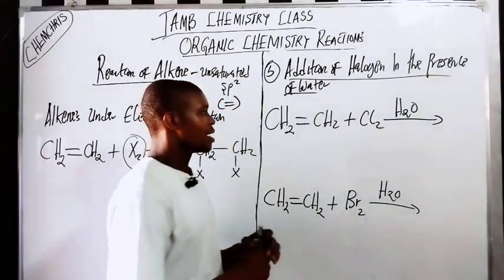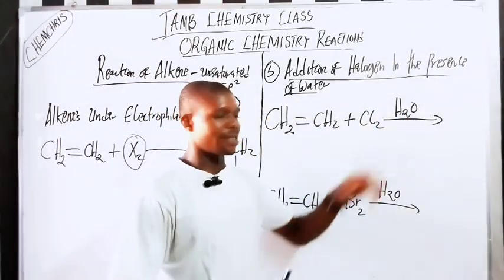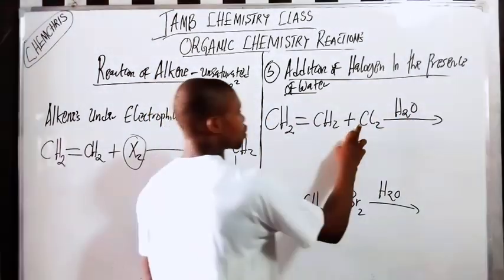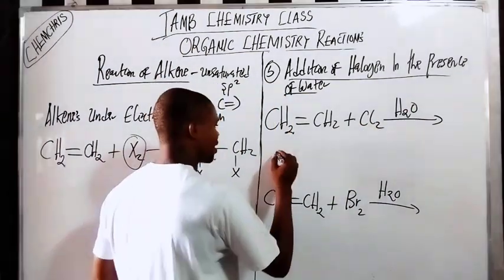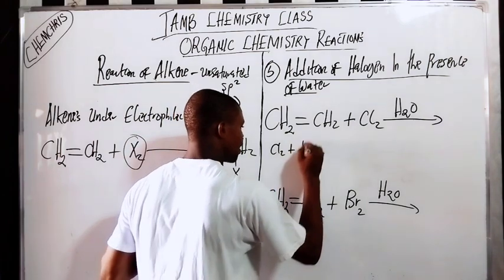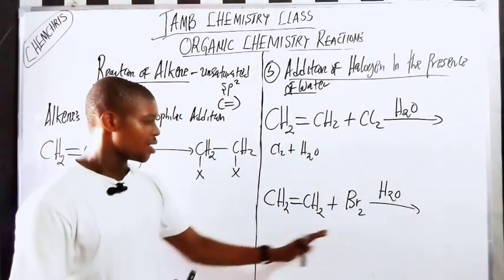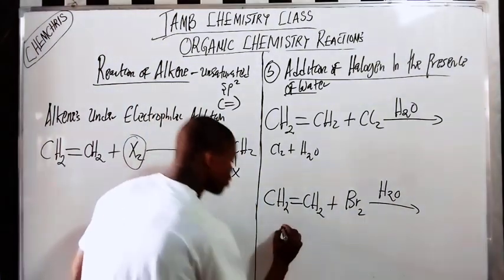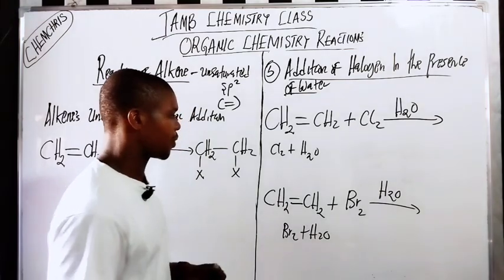Let me explain to you. Instead of this reacting straight with this one, these two will react, in the sense that chlorine gas and water react together to form chlorine water. So this is what will happen here: Cl2 plus H2O. Same thing with the other one: Br2 plus H2O.